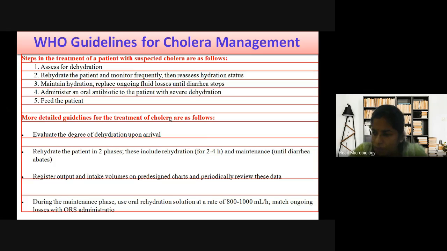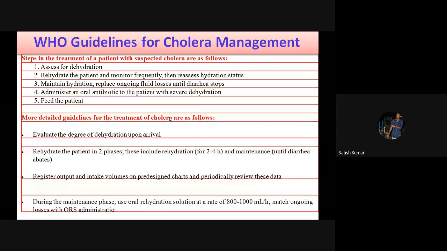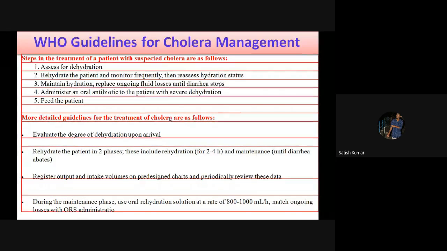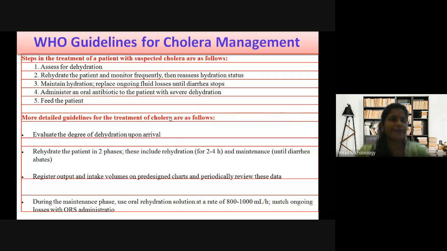WHO full form? Satish? Madam, WHO full form? World Health Organization. Yes, good.